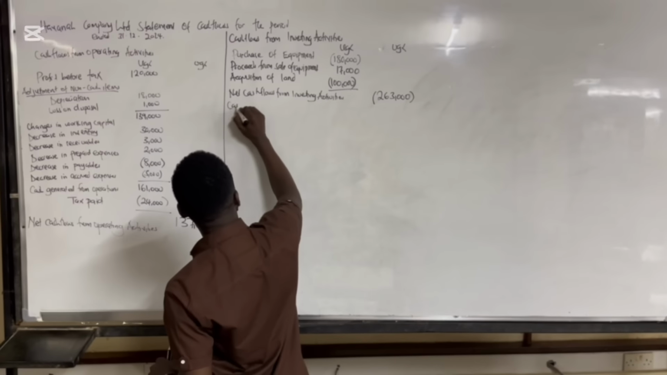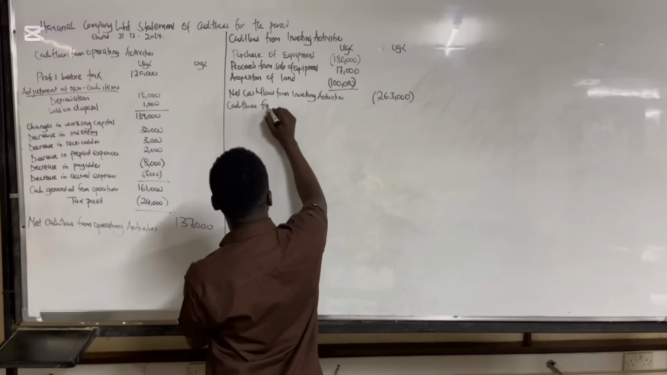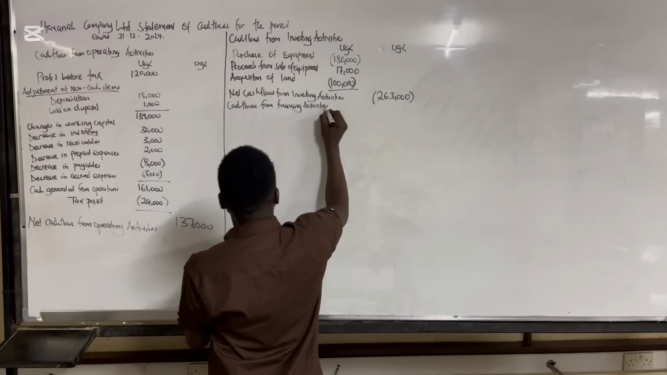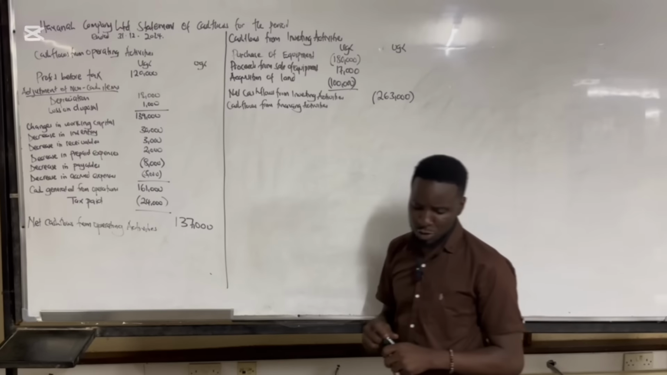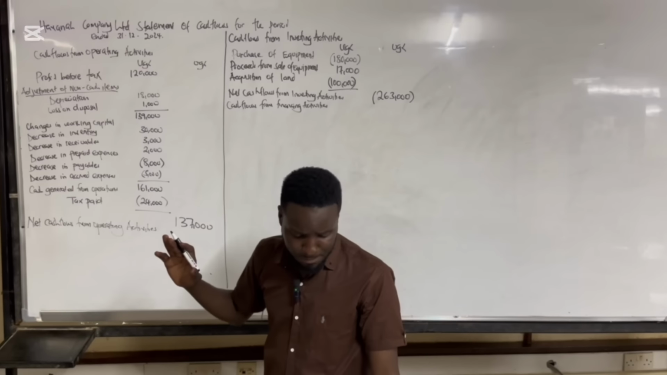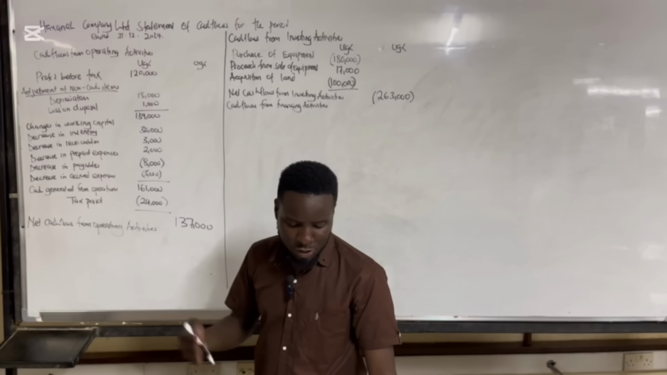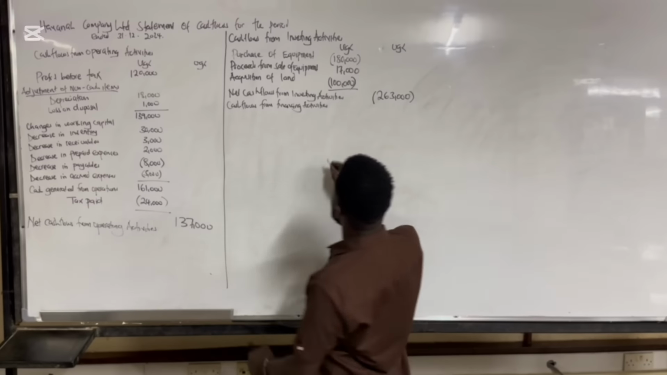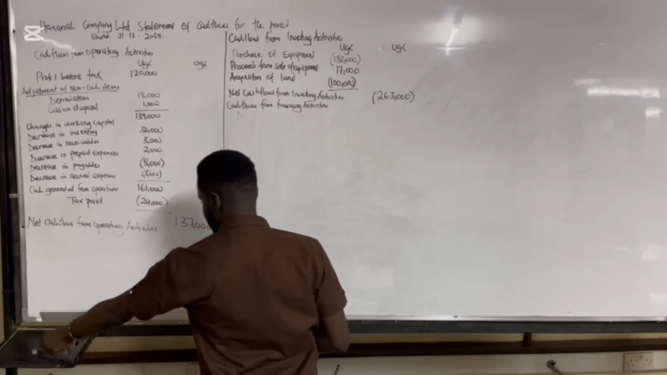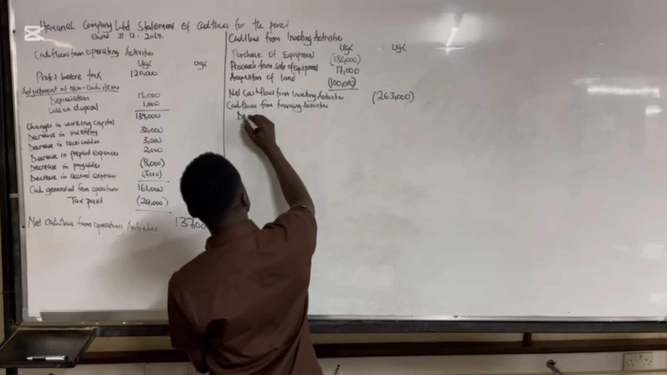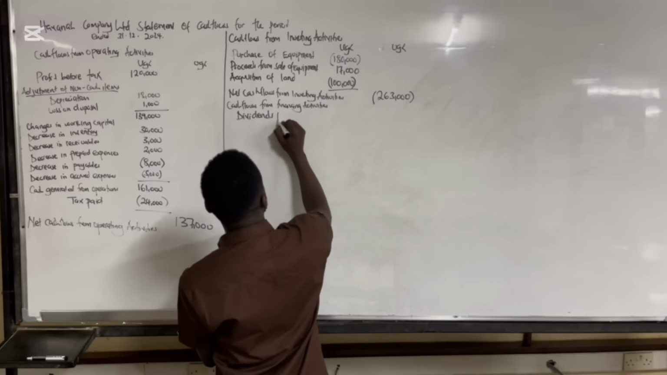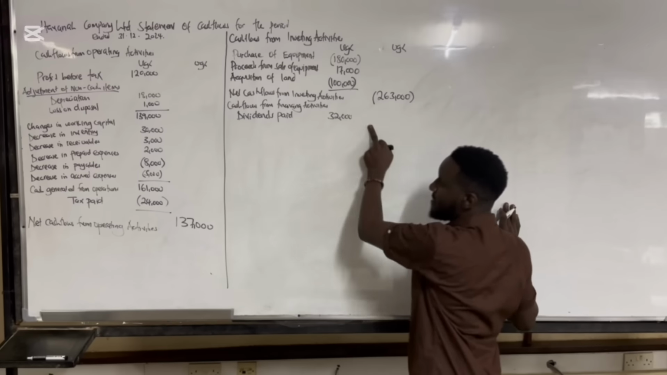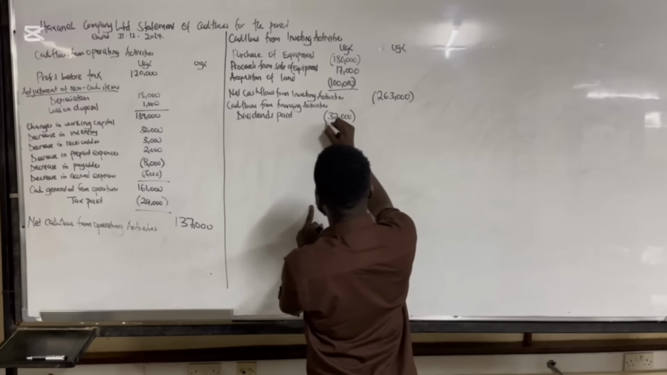We have cash flows from financing activities. So the financing activities, if you take in the question, your additional information, the very first part A is saying that dividends of 32,000 were declared and paid in cash. So that means we are paying out dividends. So once you are paying out dividends, you say dividends paid. So the dividends paid were worth 32,000. And now, since these dividends are being paid out, I should put them in brackets to show that it's a cash outflow.